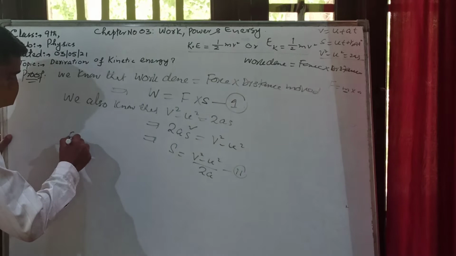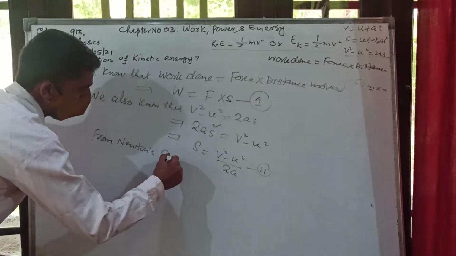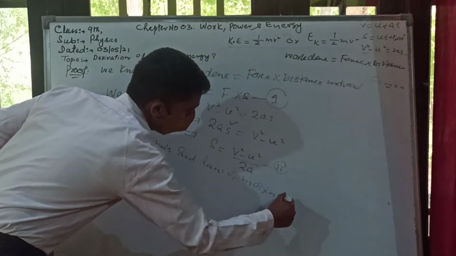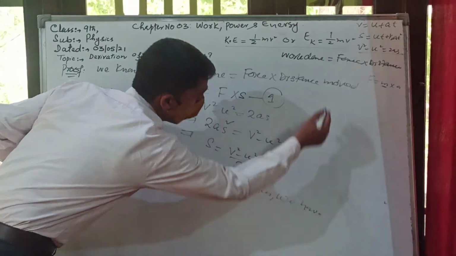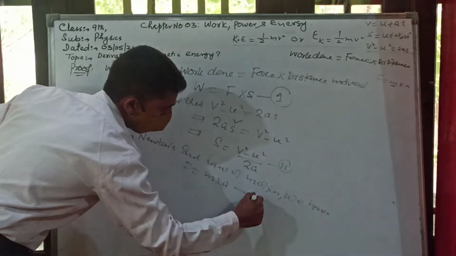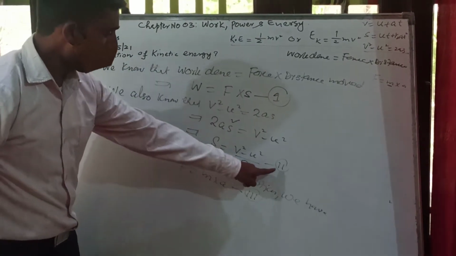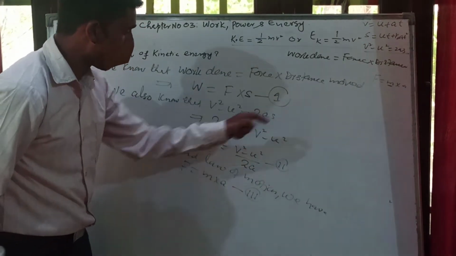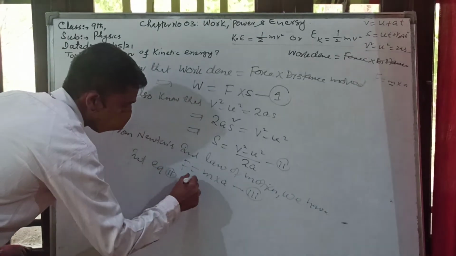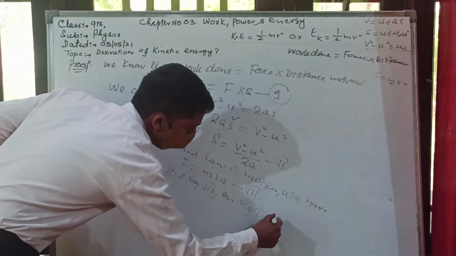So from Newton's second law of motion, we have force is equal to mass into acceleration. We will name it equation number 3, because here is F, we obtained that value here. We will put equation 2 and equation 3 in equation 1. So I may write here, put equation 2 and equation 3 in equation 1, we get.